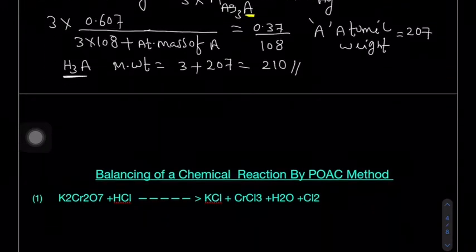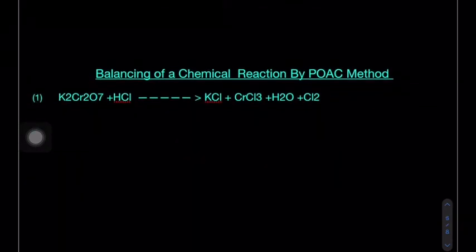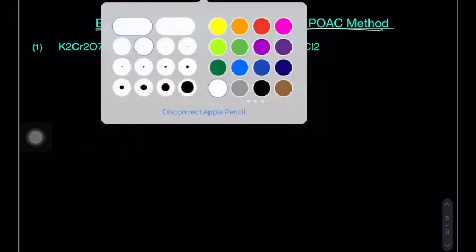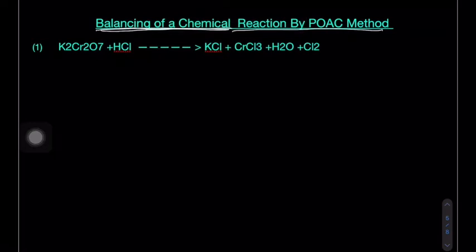Okay. Now after completion of the numericals, there is one more concept by using which we can balance the reactions. So, balancing of a reaction with the help of POAC. Now we know that in redox reactions we balance a chemical reaction by the oxidation number method or half reaction method. But we will study redox reactions only after completion of mole concept. Okay, in mole concept, how to balance a given reaction with the help of the POAC concept.